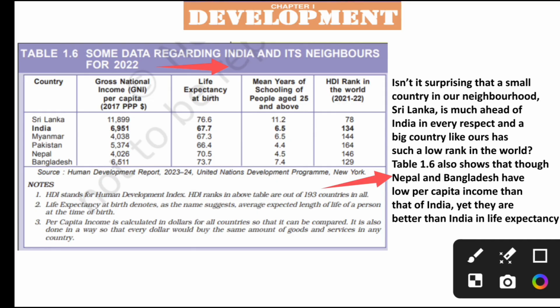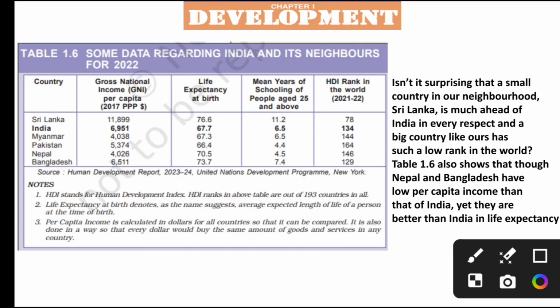Life expectancy at birth denotes, as the name suggests, the average expected length of life of a person at the time of birth. Per capita income is calculated in dollars for all countries so that it can be compared. It is also done in a way so that every dollar would buy the same amount of goods and services in any country. So these three indicators are given here.